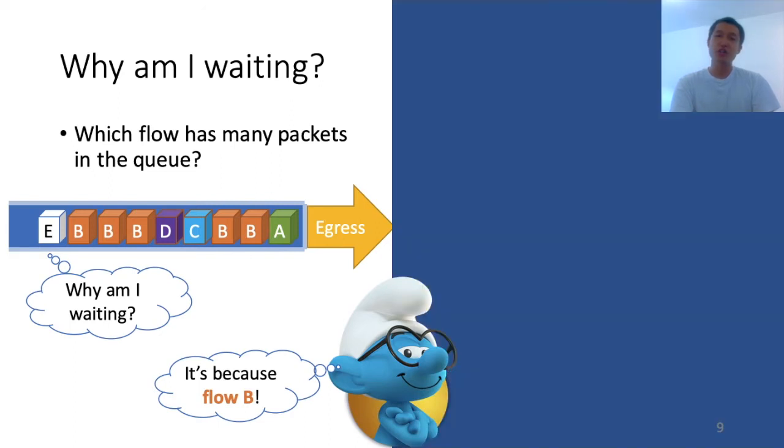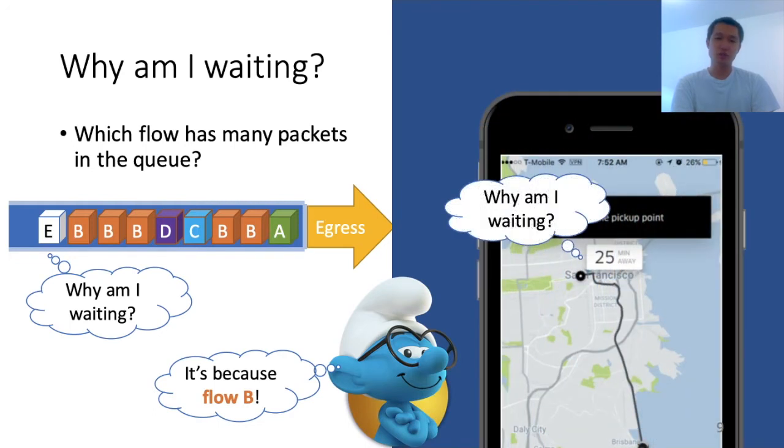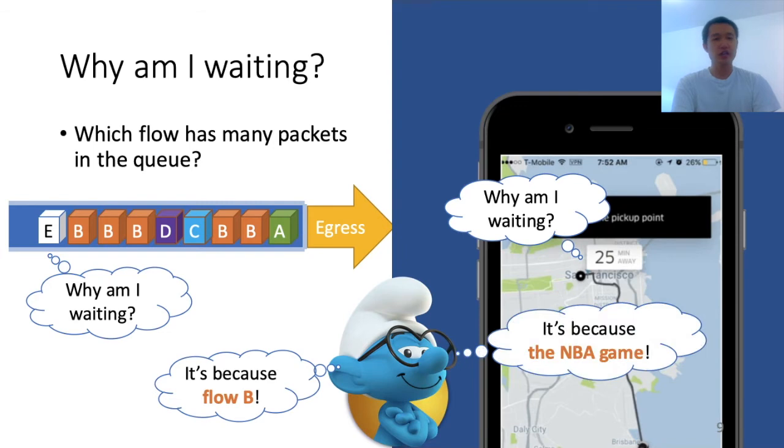This is just like when someone was waiting for Uber and wonders, why am I waiting for so long? The Smurf may show up and say, hey, it's because there's an NBA game that just ended in town. So yeah, a lot of people are calling Uber, so you have to wait. Knowing the reason, we could do better. I'm not saying don't fly into San Francisco immediately after an NBA game, but maybe we can do something about flow B. We could deprioritize it, reroute it, or maybe drop some packets to make sure we don't have such a high delay.